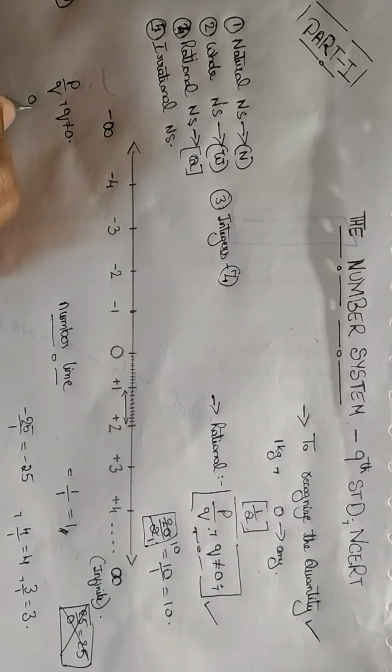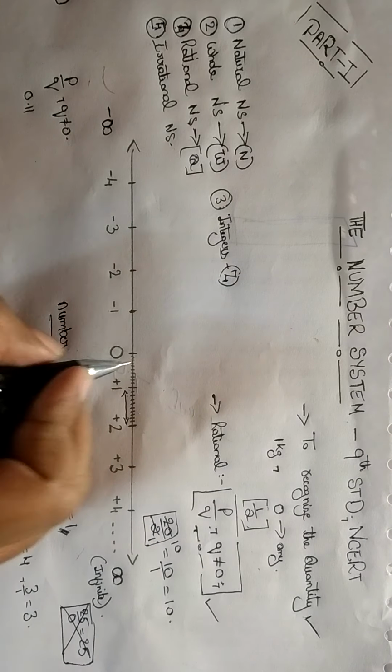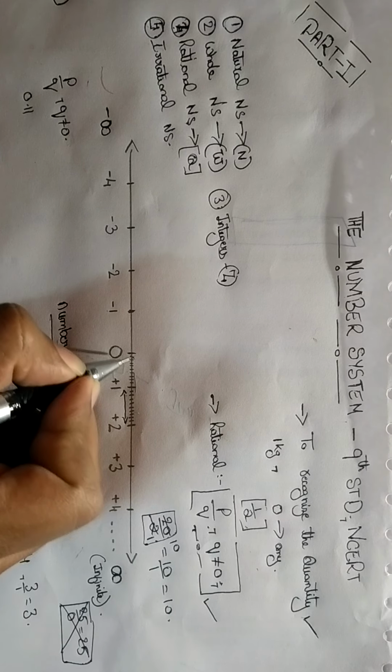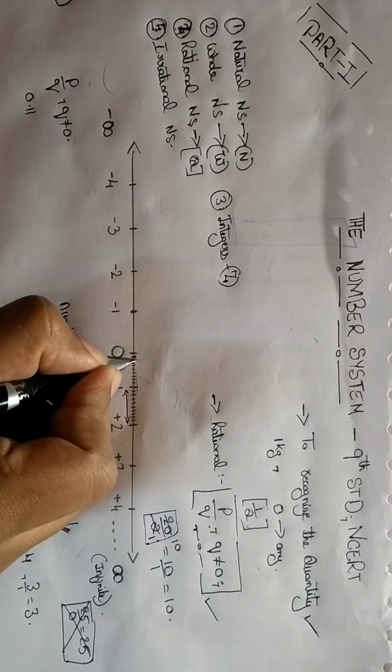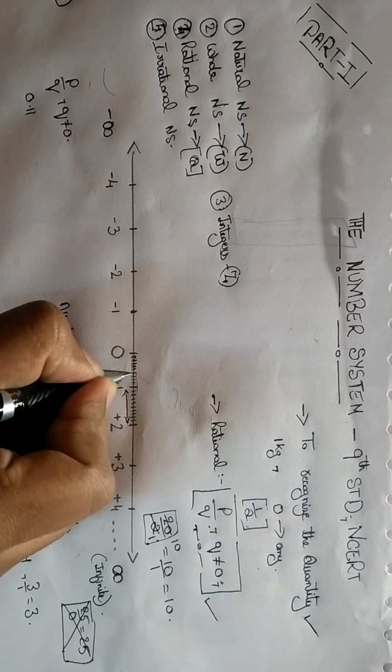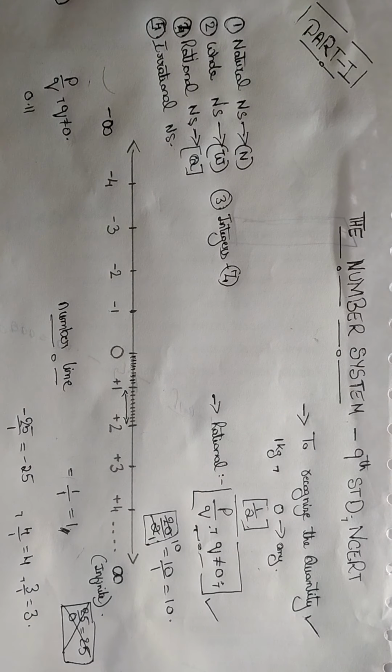I will give you an example here. See, 0.1. The numbers which lie here are fractions. See, this is 0.1, 0.2, 0.3, 0.4, 0.5, 0.6, 0.7, 0.8, 0.9, and 10 tenths is nothing but 1.